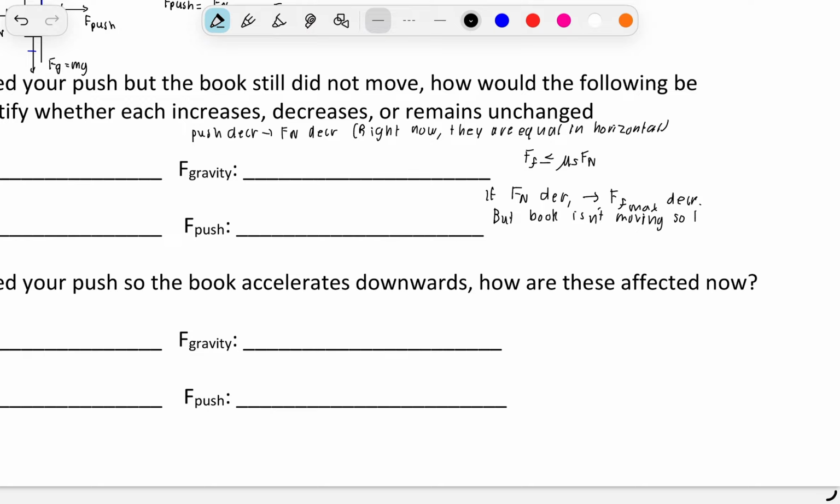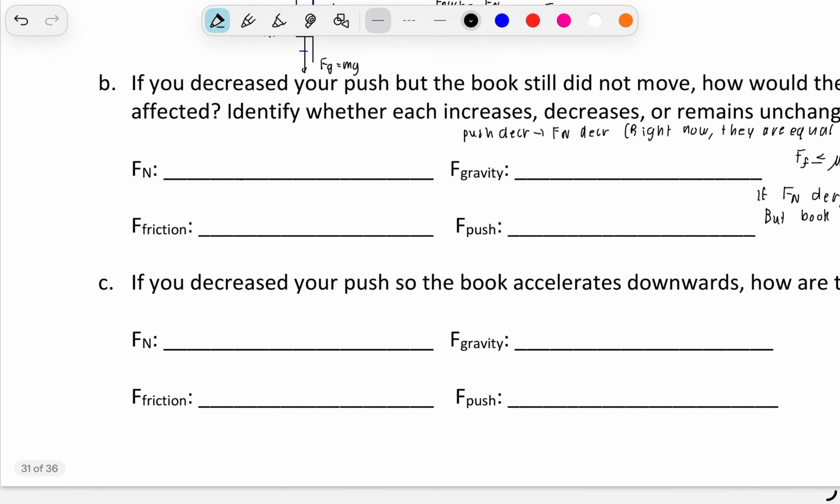So that means that Ff is equal to mass times gravity. So we also know that gravity is going to be unchanged. So finally, we can write that Fn is going to decrease. Our push force is going to decrease. Our gravity force is going to be unchanged. And our Ff is going to be unchanged.